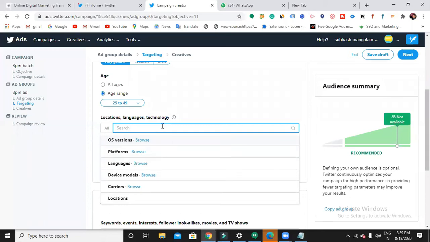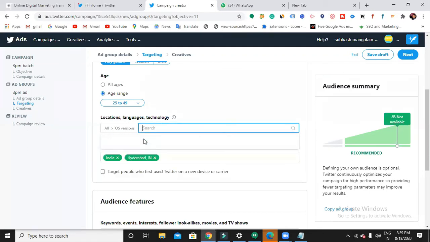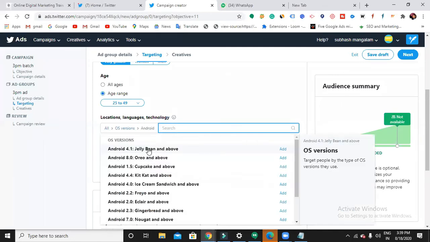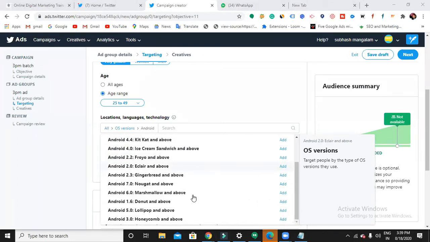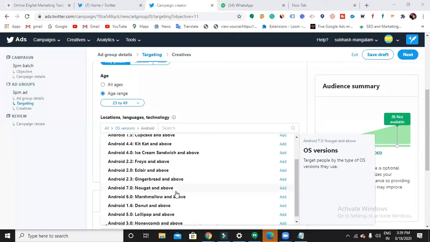So OS versions, you can target according to the user's OS versions also. Click this browse item, and you will find Android devices, other mobiles, and iOS devices. For Android devices there are Jelly Bean, Oreo, Cupcake, KitKat, Ice Cream. Very old ones. Lollipop and above. These are the Android versions.